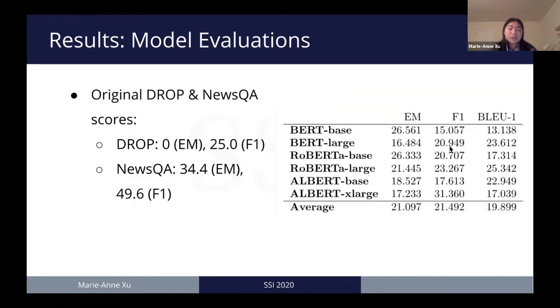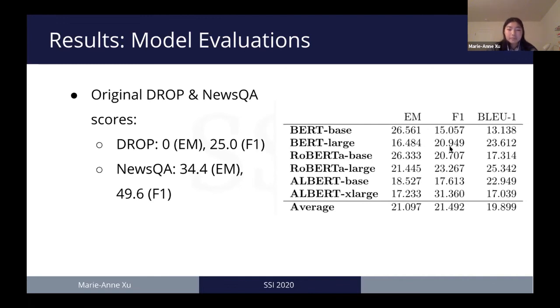We can compare our scores to the exact match and F1 scores of the multi-span subset of the original DROP dataset, which was run on a BERT-based model. We see that our exact match is much higher, but our F1 is similar but a bit lower. One reason for this is that the multi-span examples from the DROP dataset only make up around 20% of our new multi-span dataset. And while MuSeQA was not run on a BERT-based model, we can see that our models had lower scores. However, this is expected since most of the original DROP and MuSeQA datasets were composed of single-span questions.